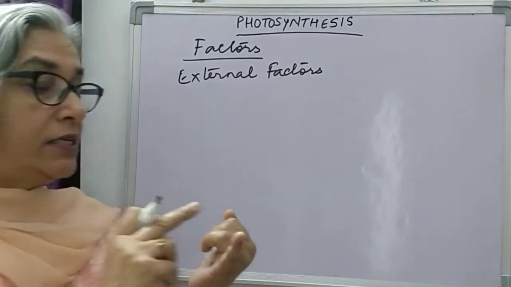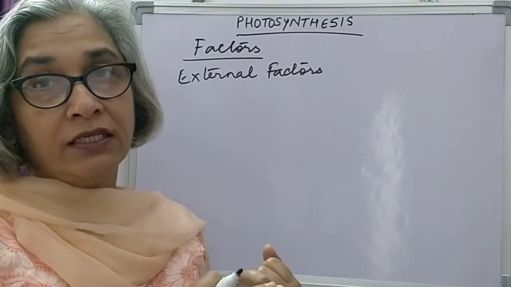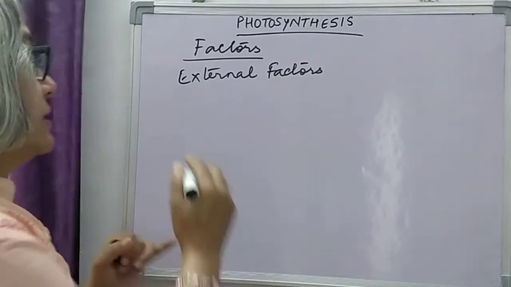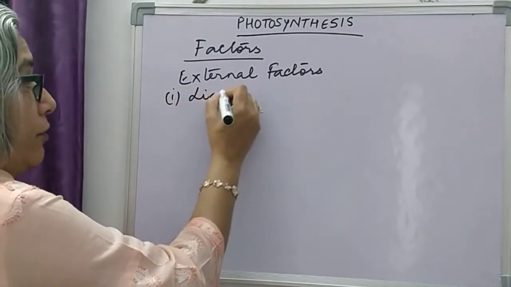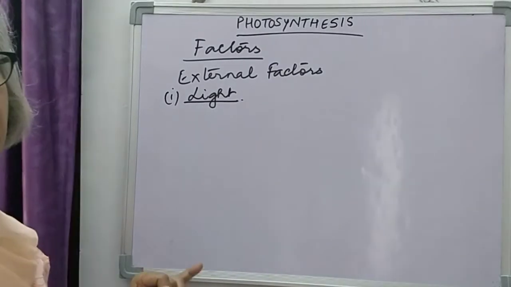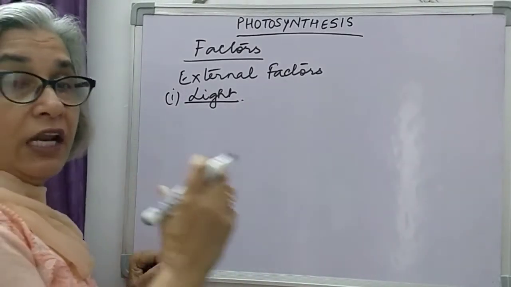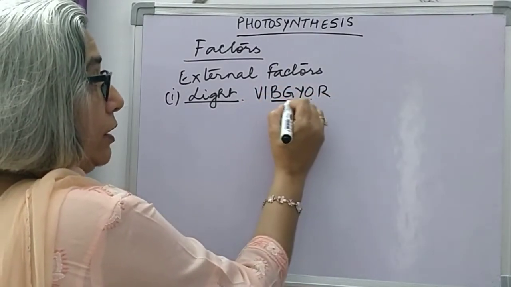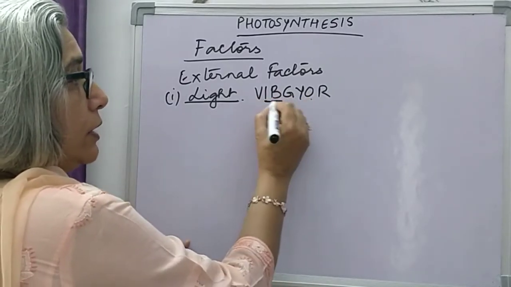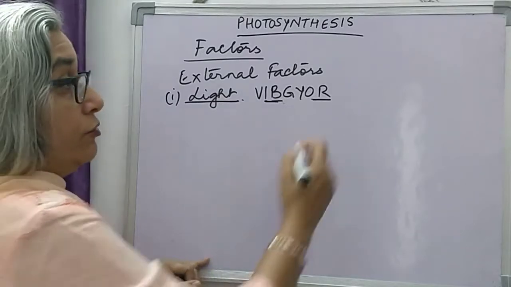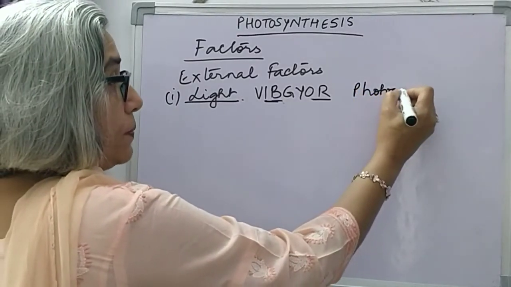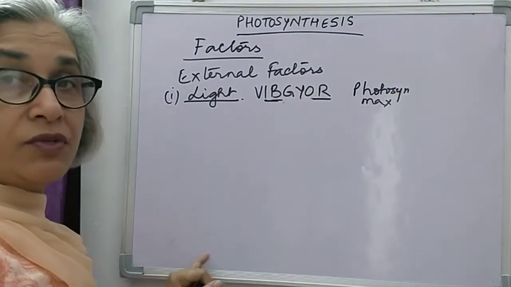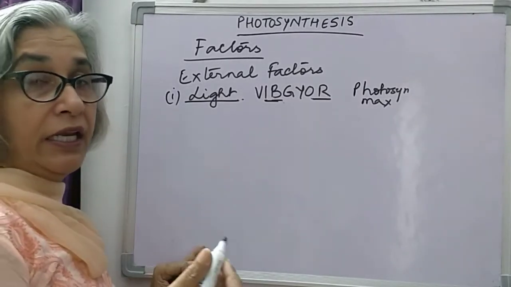Now external factors are light, intensity of light and the quality of light. So the first factor is light. I have already told you, light is a combination of 7 colors, what we call VIBGYOR. Now in the blue region and in the red region, photosynthesis is maximum. And the plant reflects the green light. That is why the plants appear green in color.